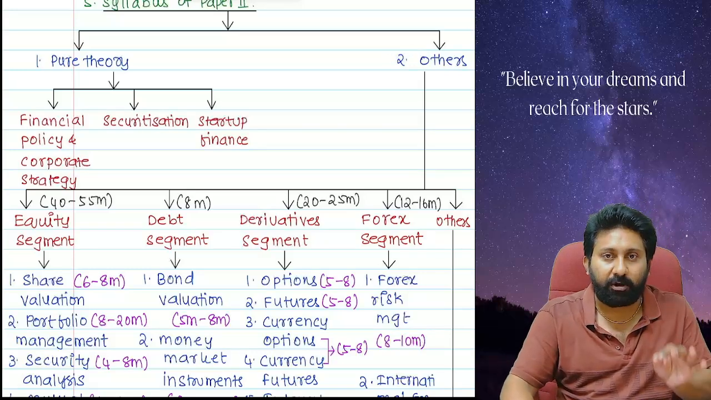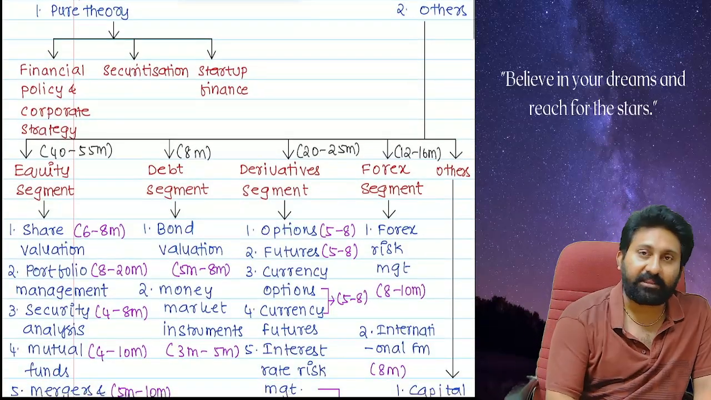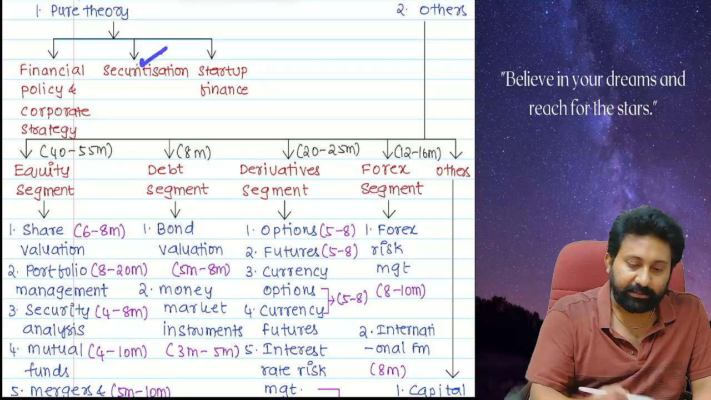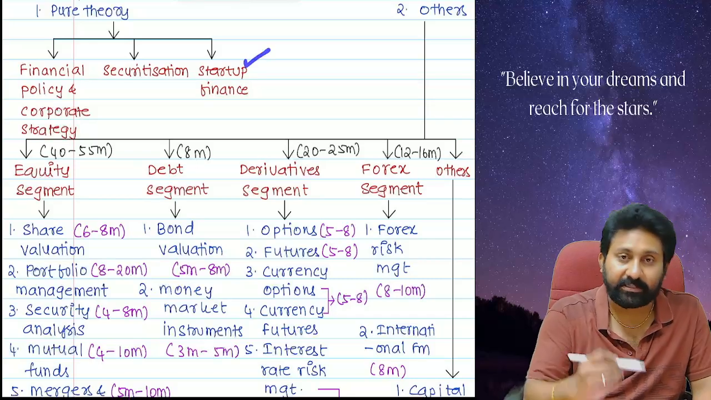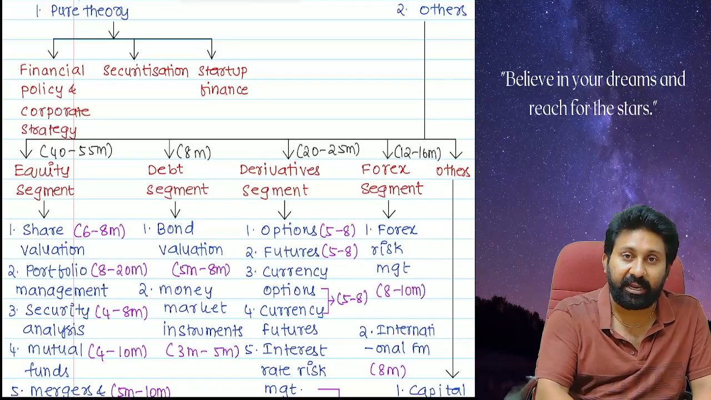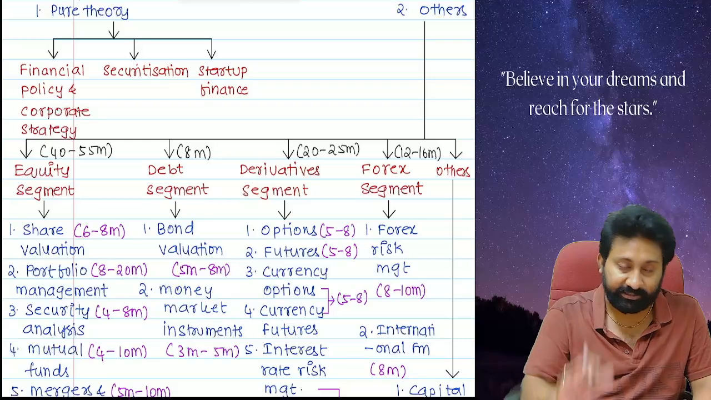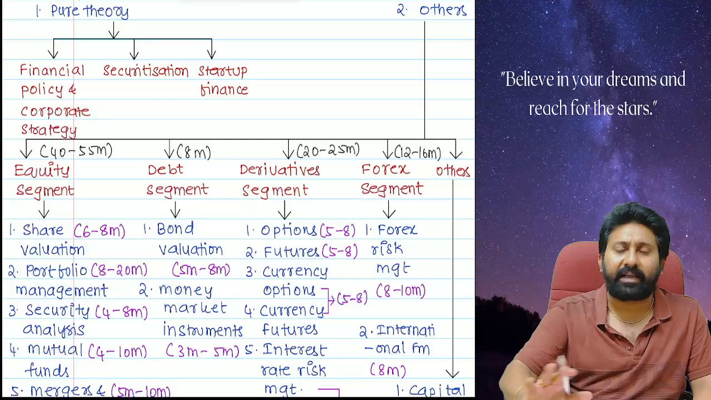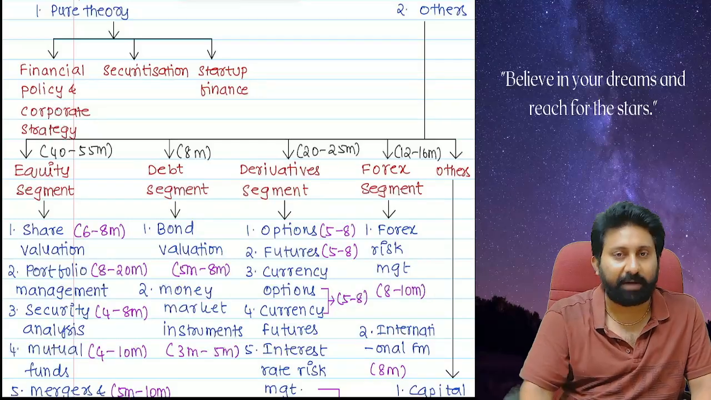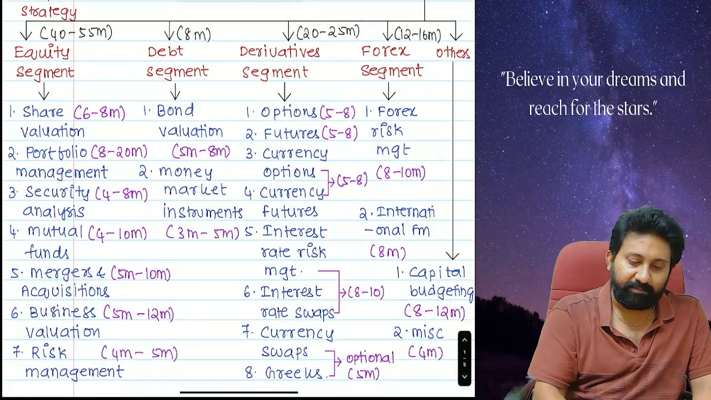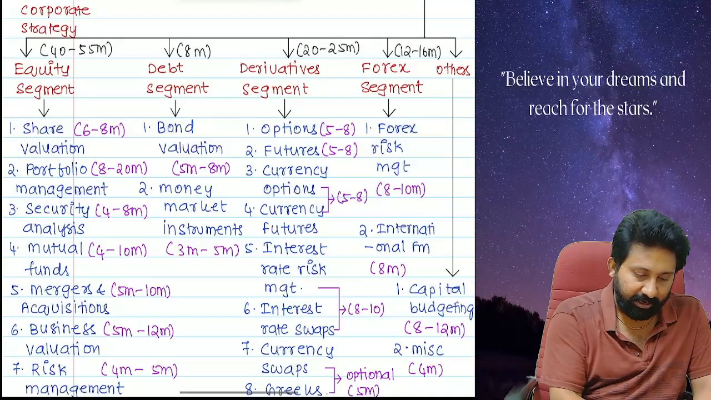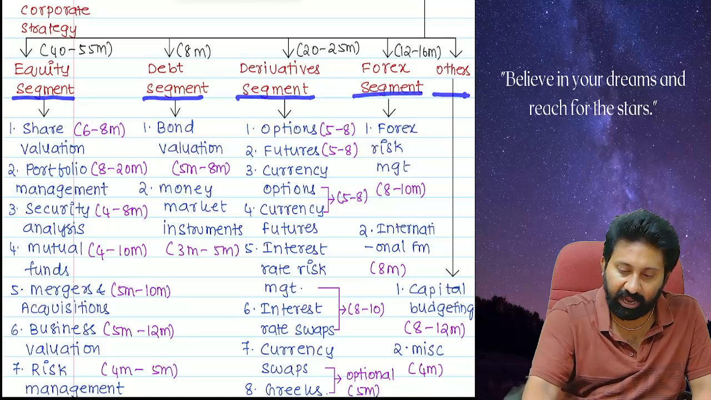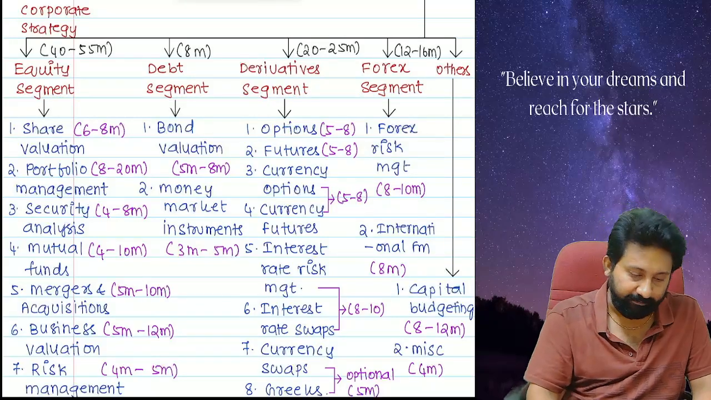When it comes to pure theory chapters, there are three: financial policy and corporate strategy, securitization, and startup finance. These are the three pure theory chapters. Next, others means extremely practical or a mix of small theory with practical. In that, there are totally 5 segments: equity, debt, derivatives, forex, others. There are 5 segments totally.